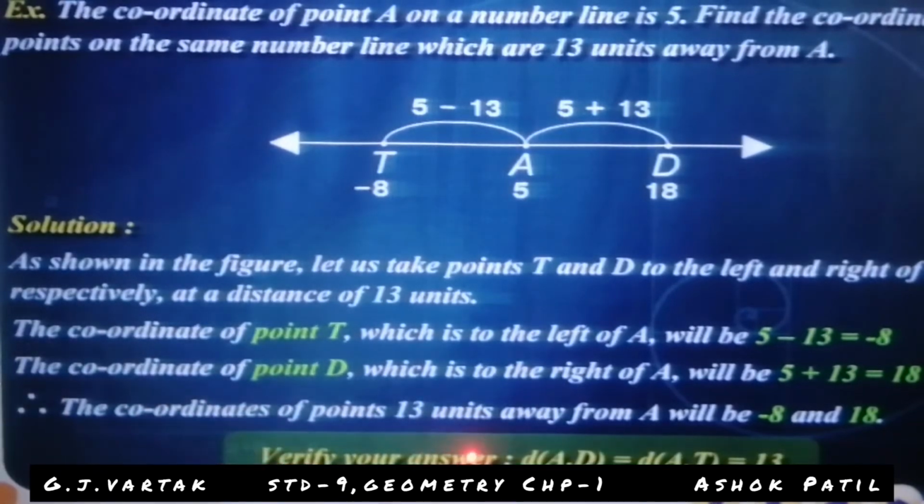Verify your answer. Distance of AD is equal to distance of AT is equal to 13. Yes, distance of AT and distance of AD are 13 and positive, because distance can never be negative. Write down all the exercise sums you see in the video.